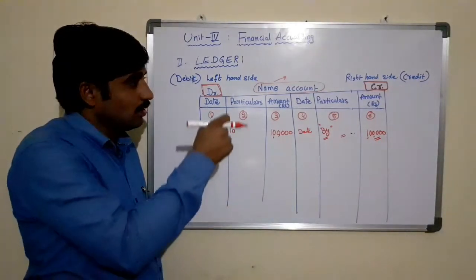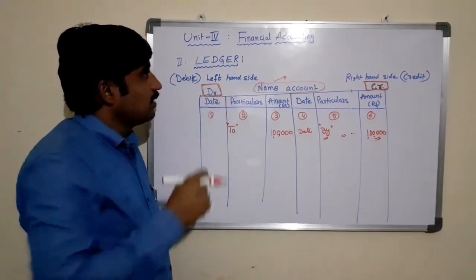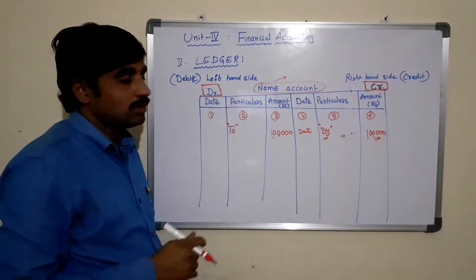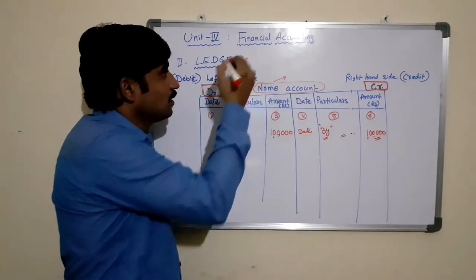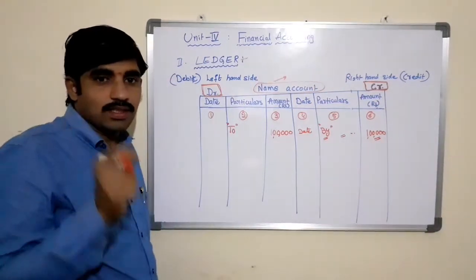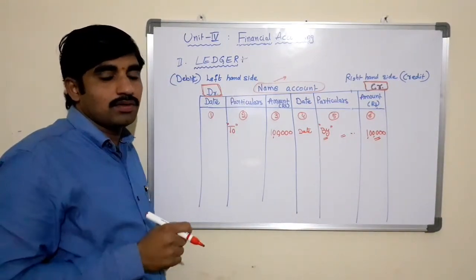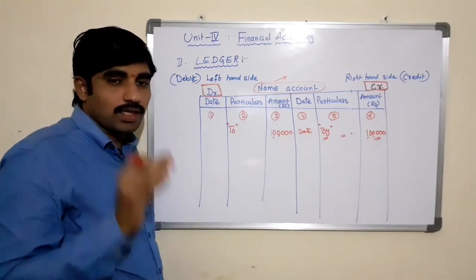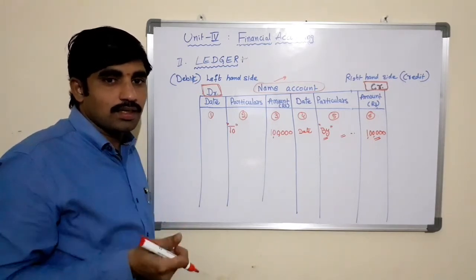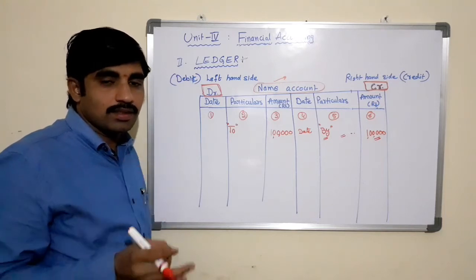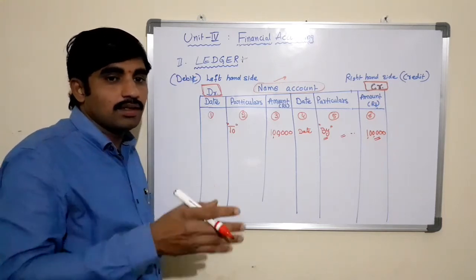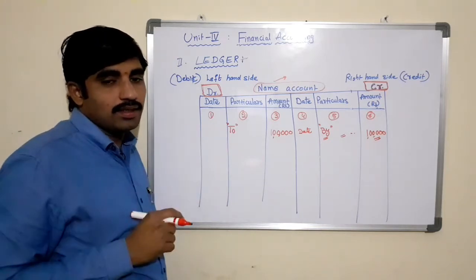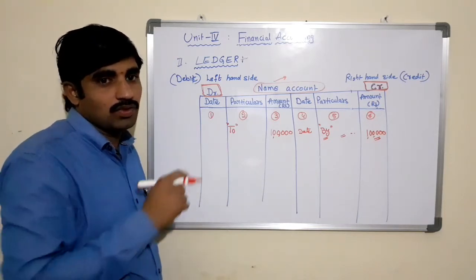So this is the second stage of the accounting cycle, that is ledger. Simply, ledger is a book which consists of several accounts like purchases account, sales account, cash account, capital account, salary account, wages account, debtors account, creditors account, and different accounts based on the entries that we have passed in the journal.